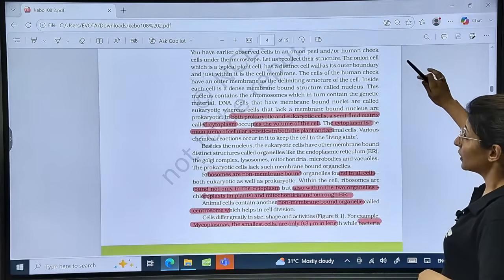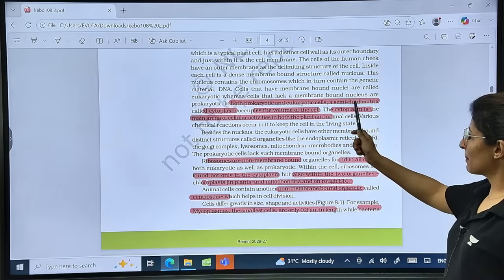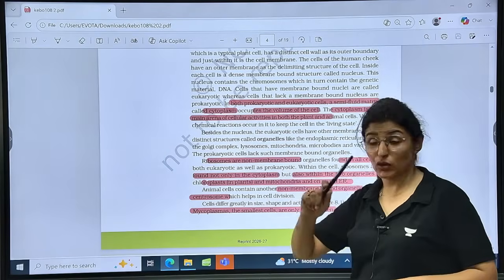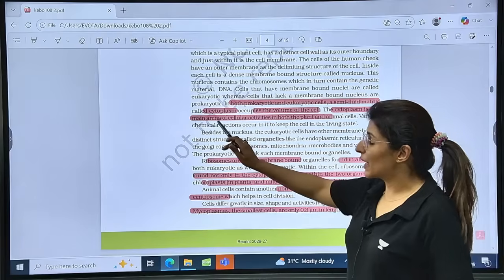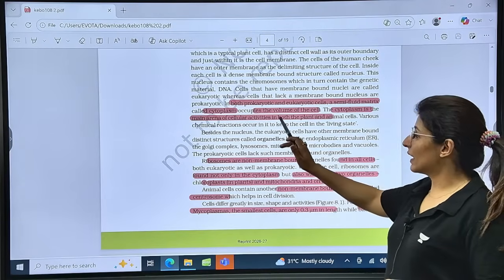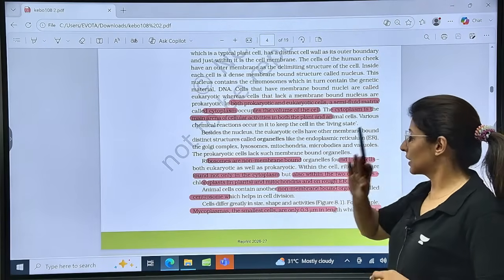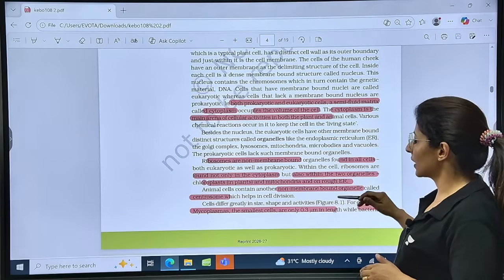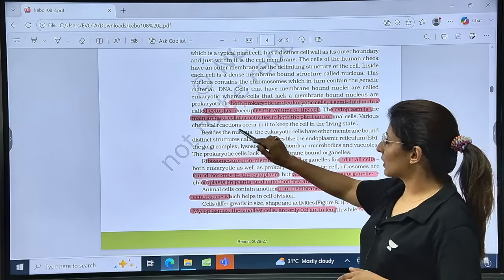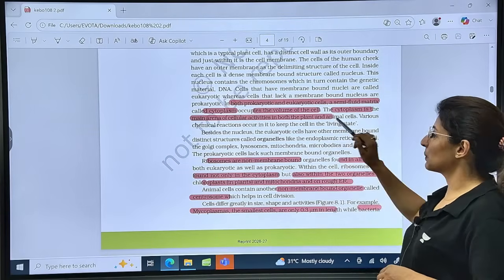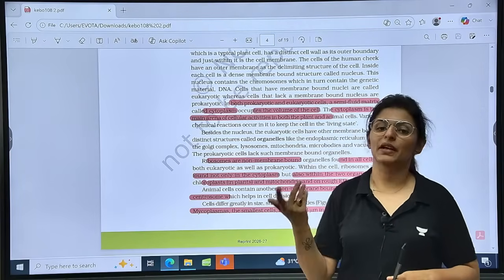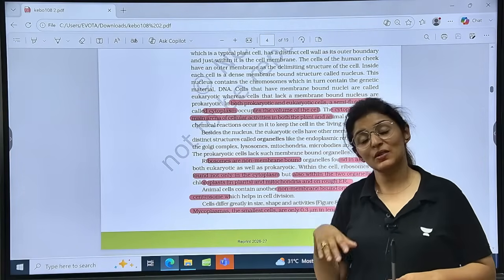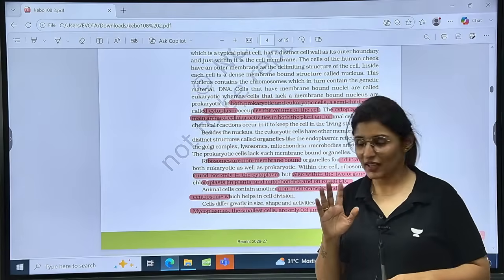Now, talking about the overview of the cell. In both prokaryotes and eukaryotes, a semi-fluid matrix called cytoplasm occupies the volume of the cell. Cytoplasm is the main arena of cell activities in both plant and animal cells, even in the prokaryotes. Various chemical reactions occur in it to keep the cell in the living state. And what do we call these chemical reactions? Metabolic reactions. Metabolism is important for life.